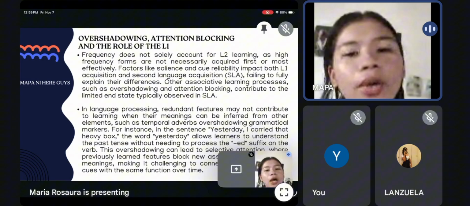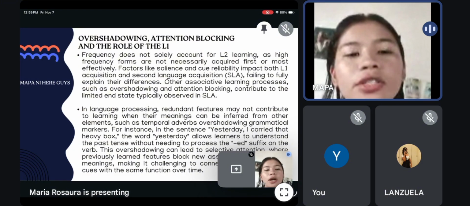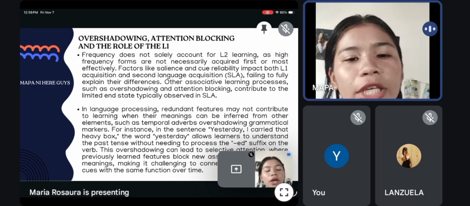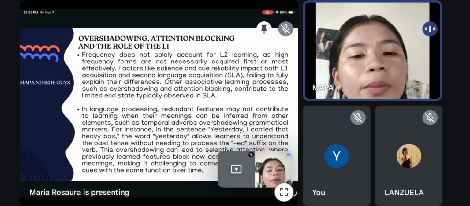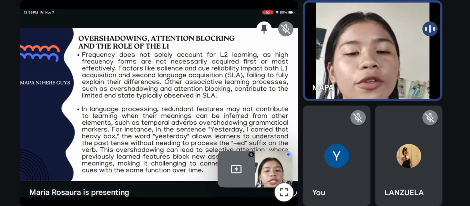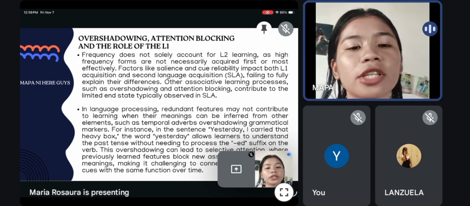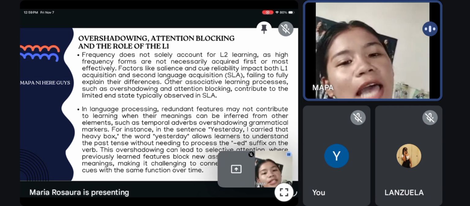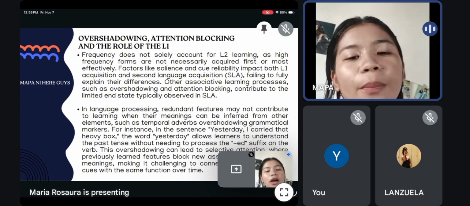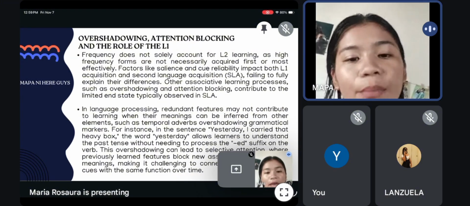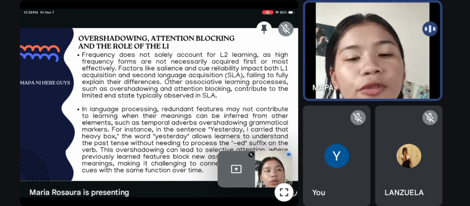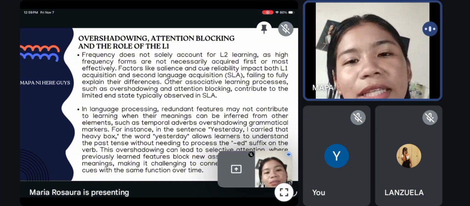So frequency helps language learning because the more often we hear certain words or grammar patterns, the easier they are to notice, understand, and remember. Our brains naturally track how often language forms appear and use this information to guess which patterns are most likely correct. This process happens automatically, even without conscious effort. If a learner hears past tense verbs ending in -ed many times, their brain starts to recognize that -ed is commonly used for past tense. So next slide, please.